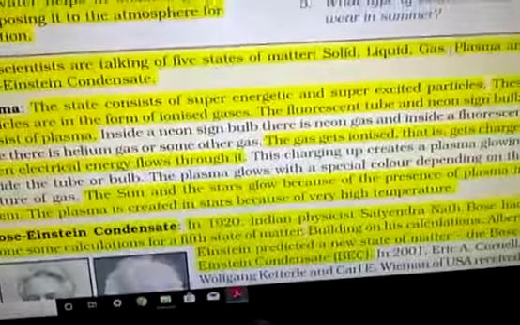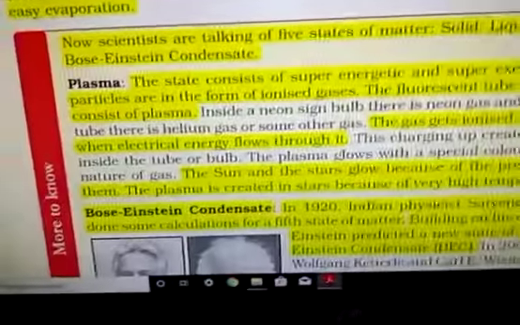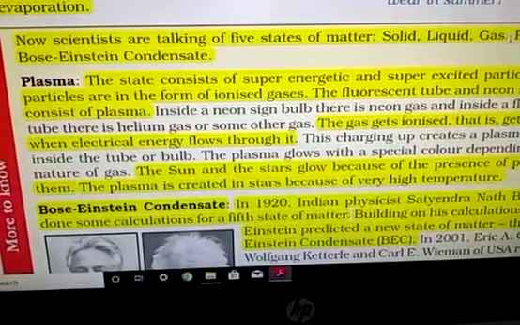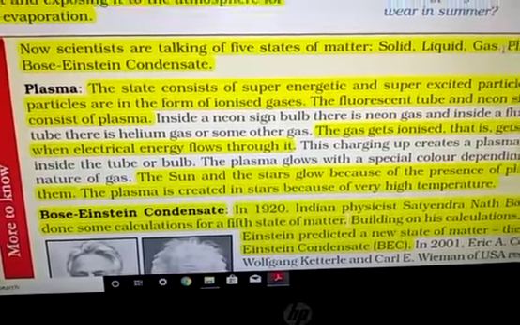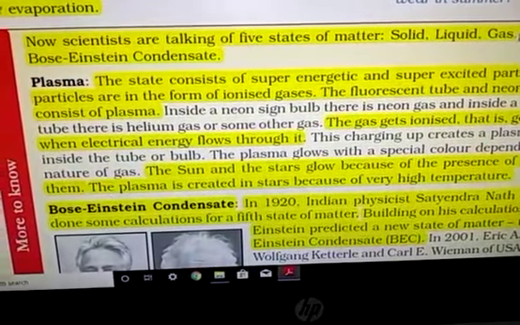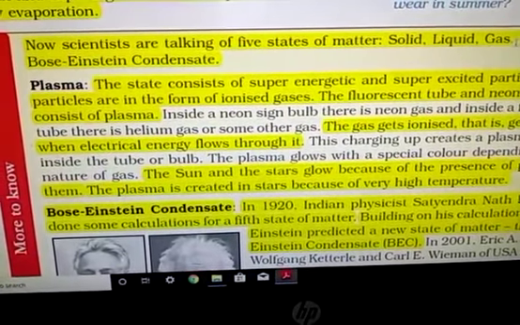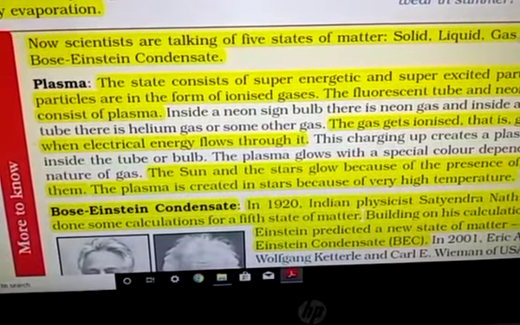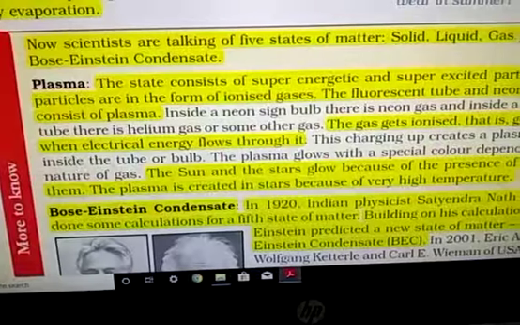Now come to the next topic. Other than these three general physical states of matter, solid, liquid and gas, scientists consider two more physical states of matter. One is plasma, another is BEC, Bose-Einstein condensate. One by one we will discuss them.